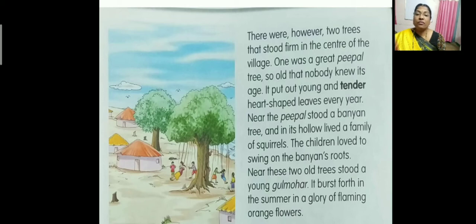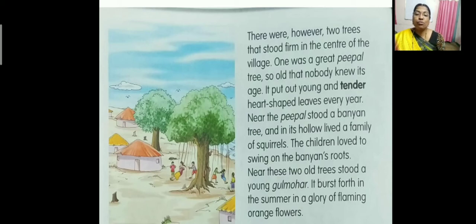The children loved to swing on the banyan's roots. For the banyan tree, the roots hang from the top. So children, what are they doing when these roots are hung? They have made it as a swing, and then they are swinging on these particular roots. The children love to swing on the banyan's roots.